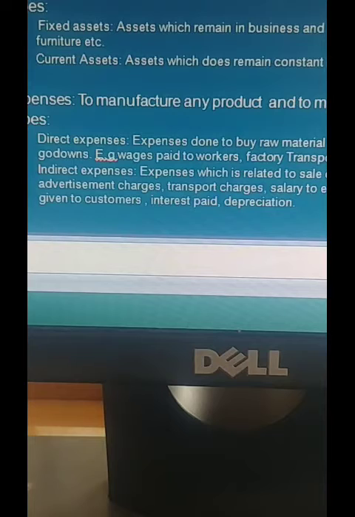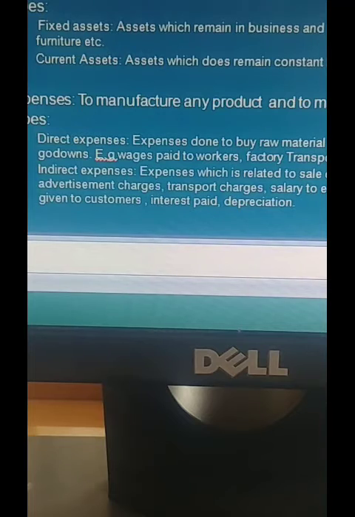After buying the raw materials, it gets manufactured into a final product, and this final product you are transporting to a retailer, so that the retailer can sell it to the customer.